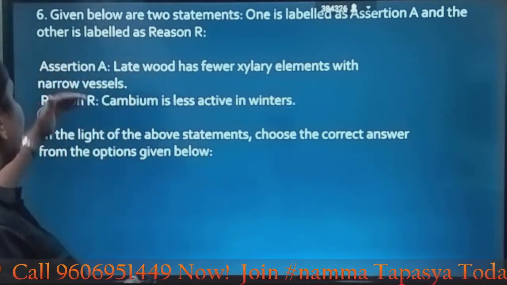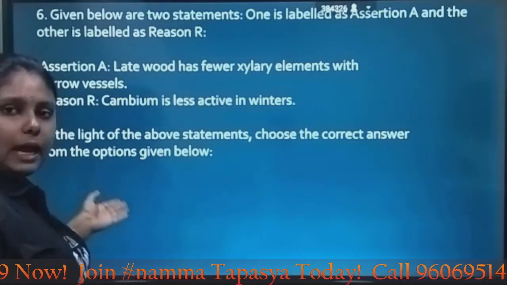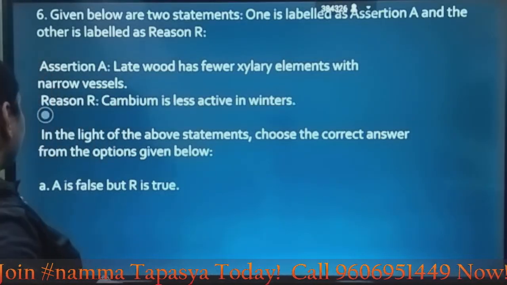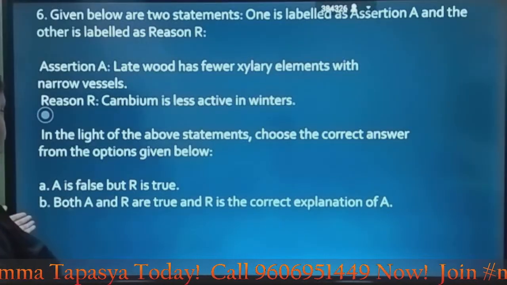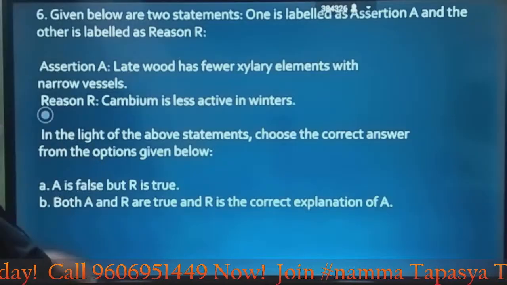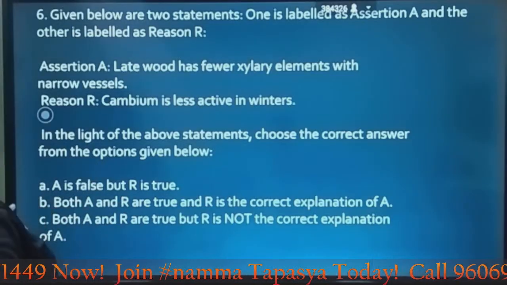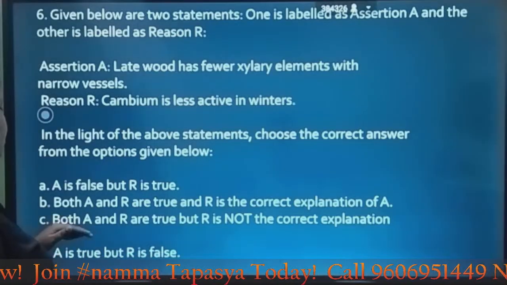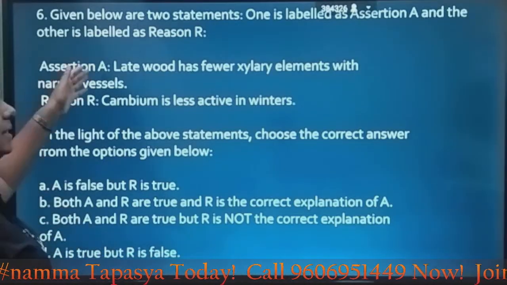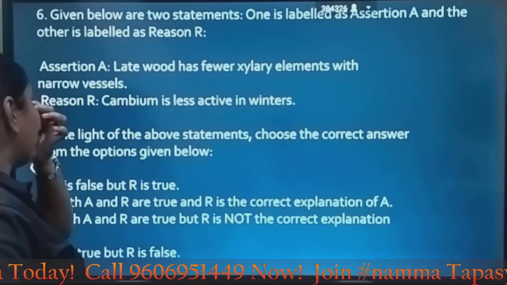So here A is correct, R is also correct, but let's look at what are the options. A is false but R is true? No. A and R are true, R is the correct explanation of A? Both A and R are true but R is not the correct explanation? A is true but R is false? No. So here the answer is A and R are true, and R is the correct explanation of A. Why?